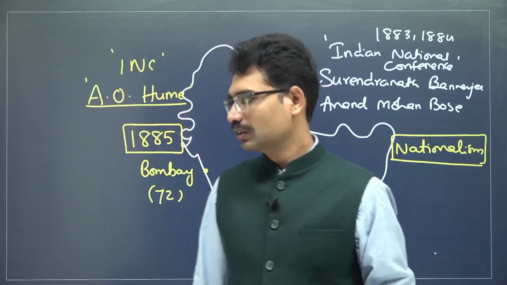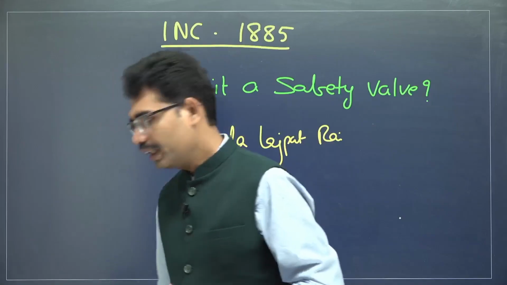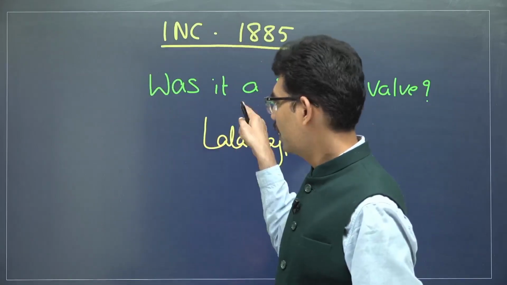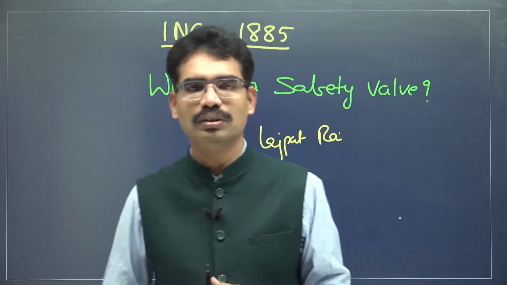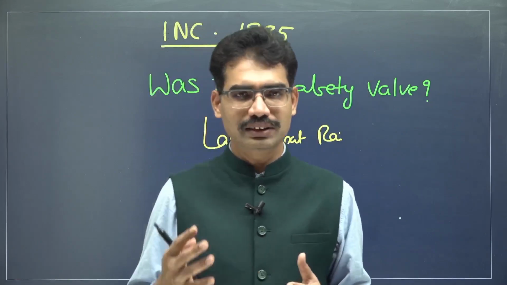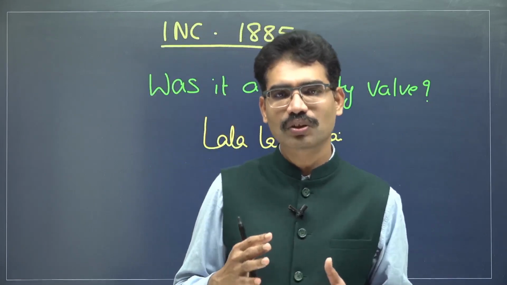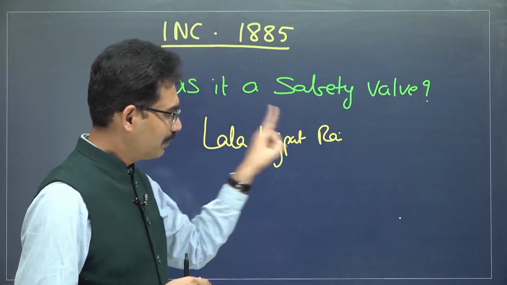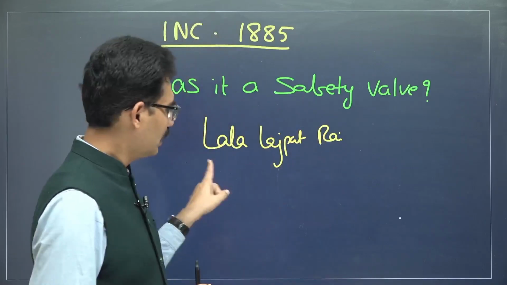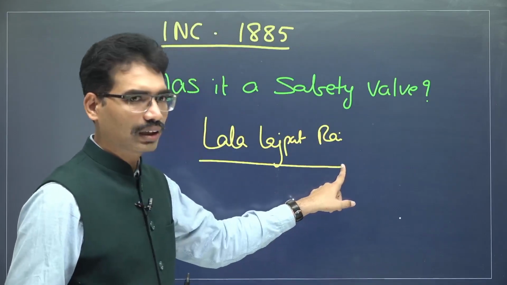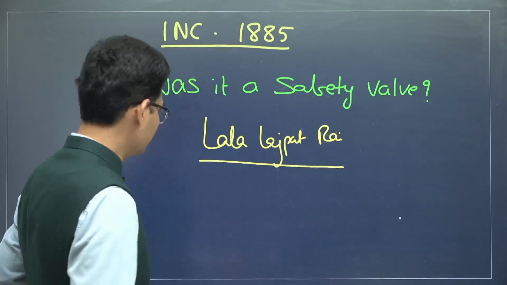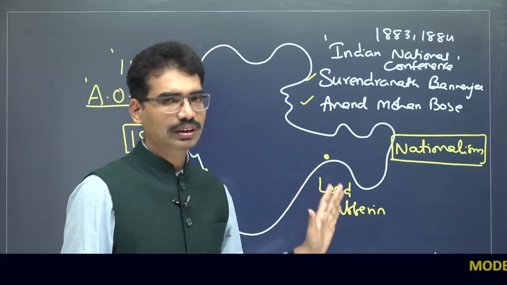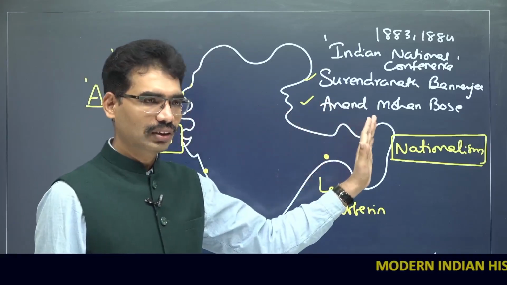Because of its popularity, later it was termed as a safety wall against the resistance. The British government wanted to safeguard its power in India. On what basis was Lala Lajpat Rai supporting this theory? That is an important question. And what the reality is, is also an important one.